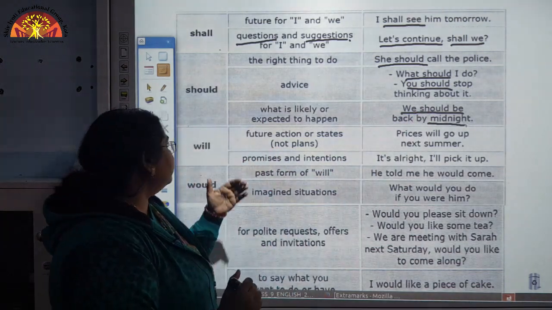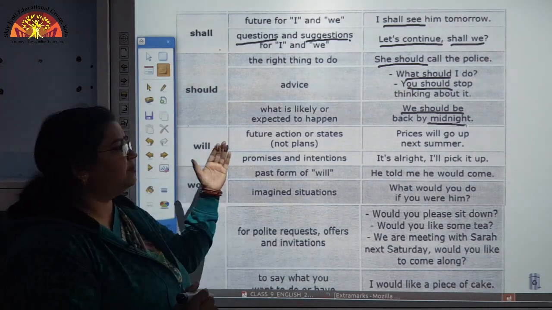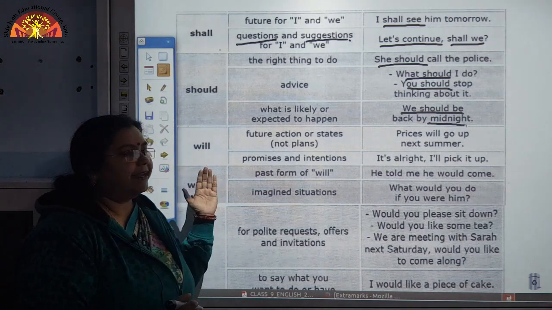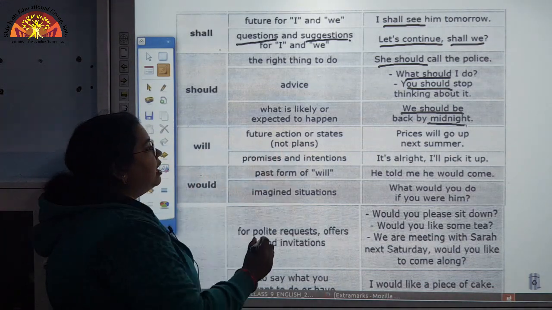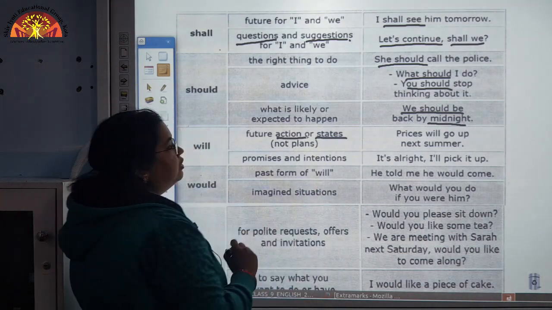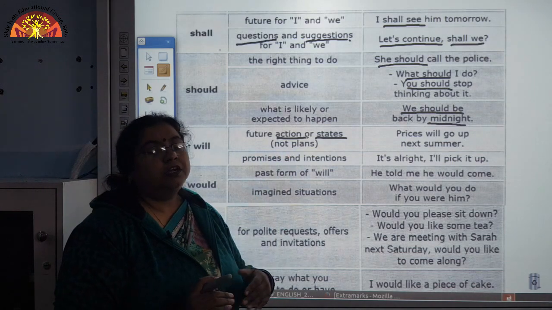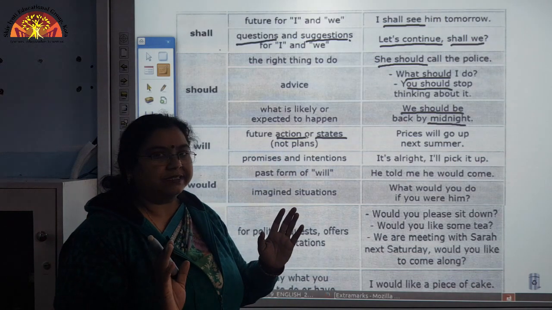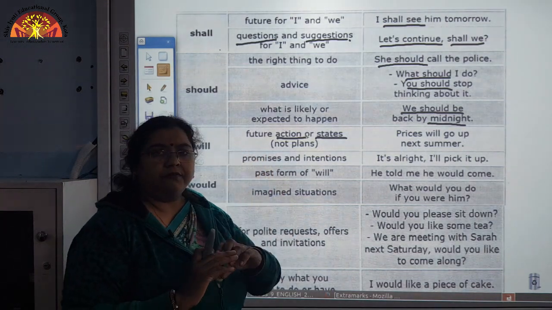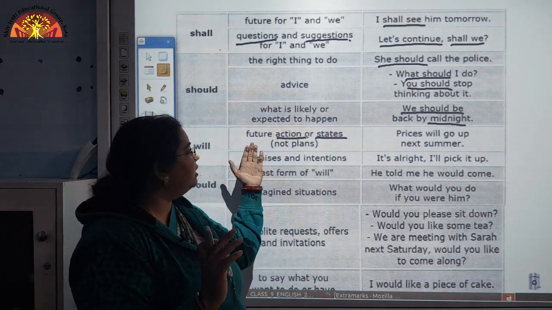Now, another modal, a very important one, which is also used to express future action, is will. It expresses future actions or states, not plans. We are not talking about plans, they are just giving a firm action. Whenever we are talking about such action, then we use will.